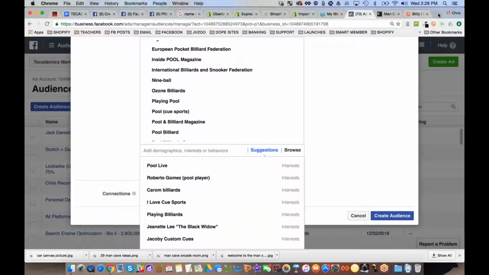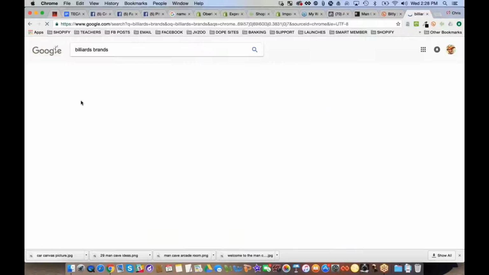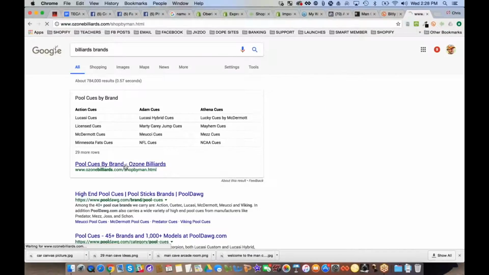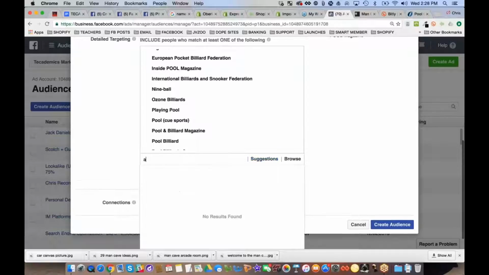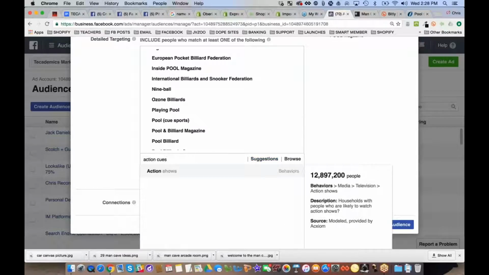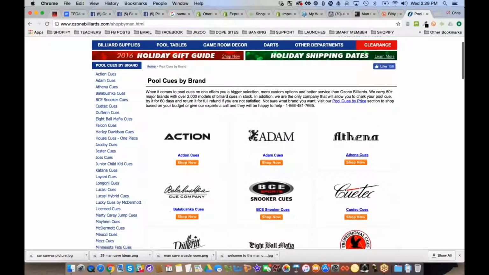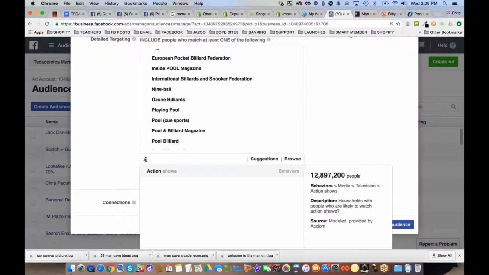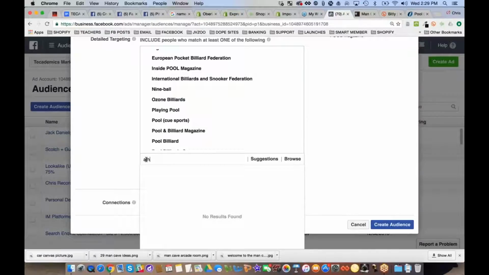What I might do is go over here to Google, and type in billiards brands. And let's look at this one here. Okay, pool cues by brand. Action cues, Atom cues, Athena cues. So I'll go back now and see what happens if I do that. Action cues. See what's there? Nope. So you can kind of just go in and go, okay, what were the other ones? Atom cues, Athena cues, Q-Tech. Okay, so you can go and see if there's any of these.